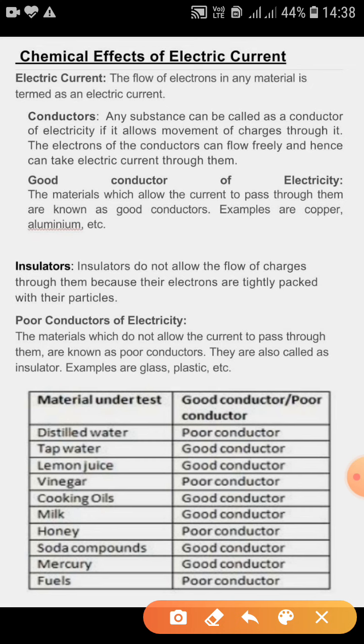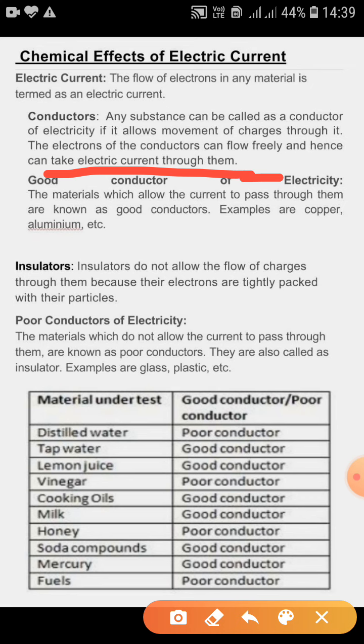Now conductors. Any substance can be called a conductor of electricity. But how can it be called that? If it allows the movement of charges through it. So in simple words, the materials which allow the electricity or the electric current to pass through them are known as conductors. The electrons of the conductors can flow freely and hence can take electric current through them, right?